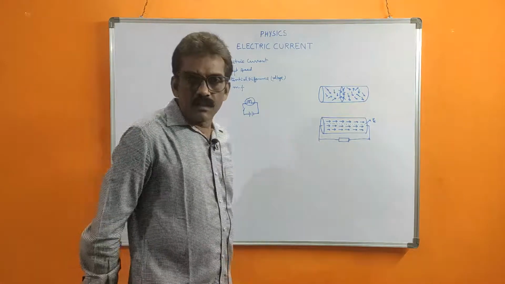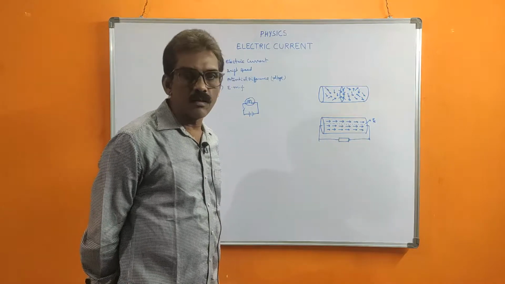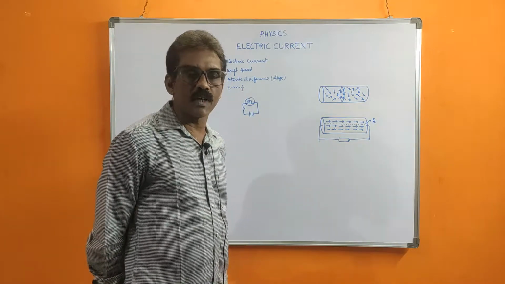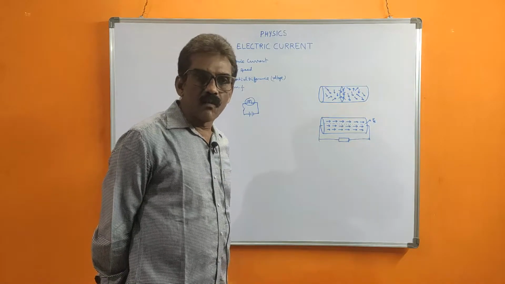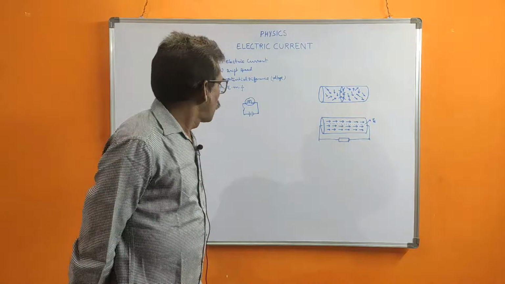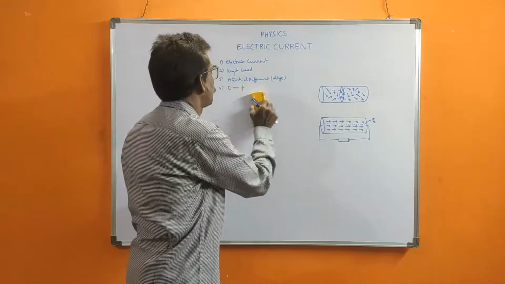See here, the materials which allow the flow of current are called conductors. What is inside the conductor? What is the structure? That we should explain.